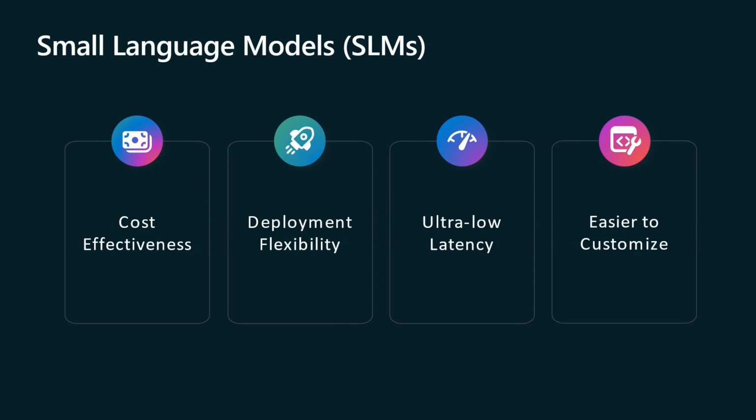SLMs require much less computational power and storage, which leads to much lower operational cost. This cost-effectiveness makes SLMs accessible for many small businesses or startups who may not have the resources to host large language models.